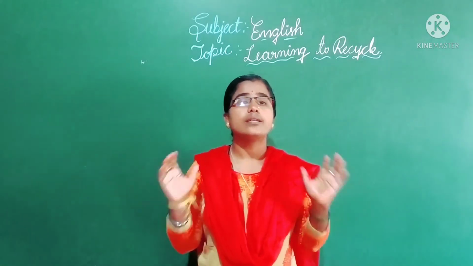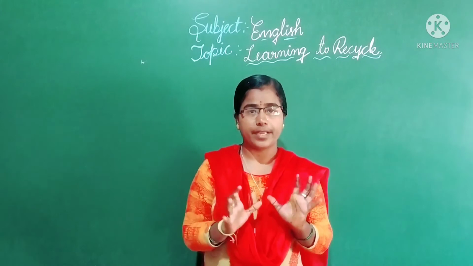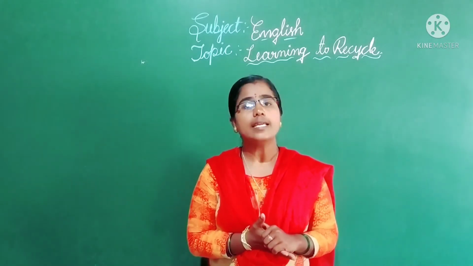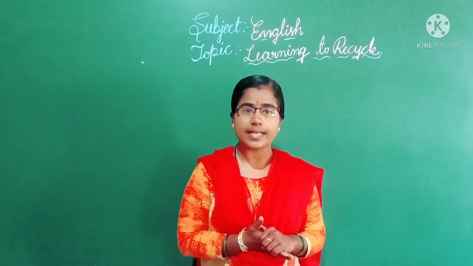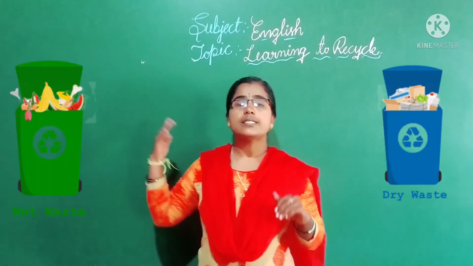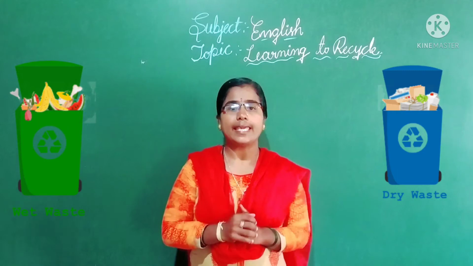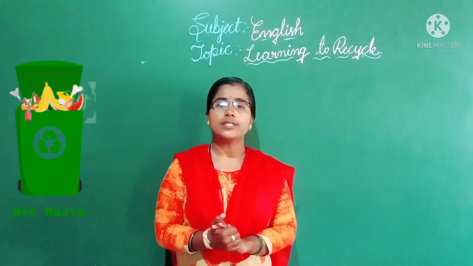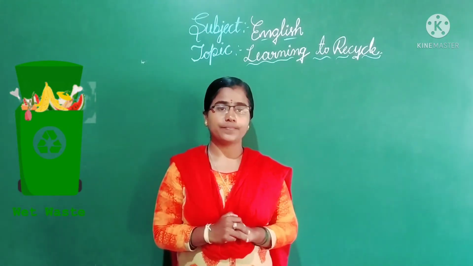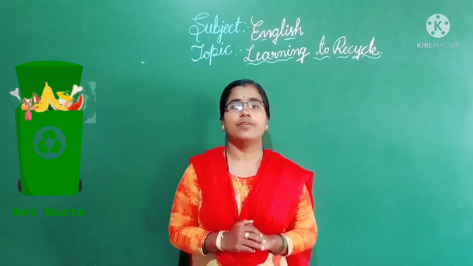Okay, there are types of waste, garbage. Which are the two types of garbage we learnt in our previous class? Yes, that is wet garbage and dry garbage. Isn't it? Give examples for wet garbage. Very good.